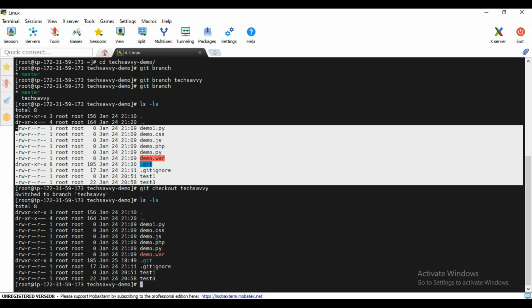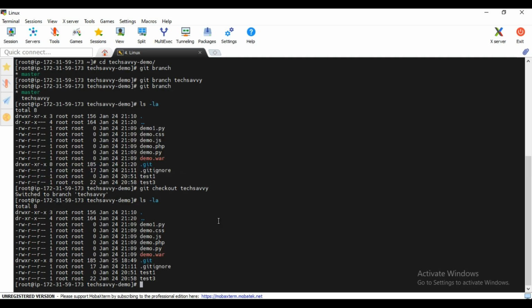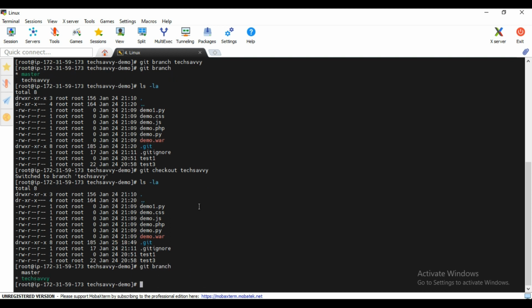Right now I just wanted to show you this point. See, here we added XYZ after this data, and here they have added something like G, H or I, right? So let's do the practical of this. Which branch am I in right now? The TechSavvy branch.